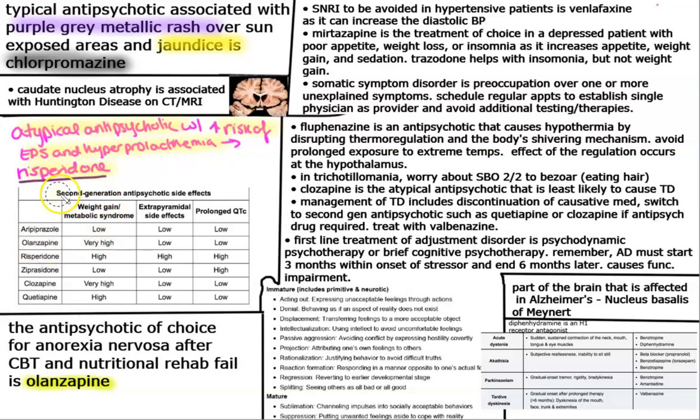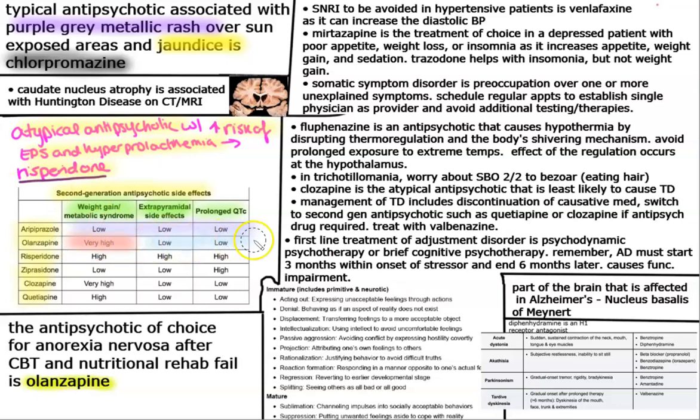So let's go through this chart of the second generation antipsychotics. We have aripiprazole, olanzapine, risperidone, ziprasidone, clozapine, and quetiapine. And then we want to look at three separate side effects that can happen: weight gain or metabolic syndrome, extrapyramidal side effects, and prolonged QTc. When we look at aripiprazole, all three are low. So it's a nice medication. When we look at olanzapine, weight gain is very high. That's important to note. Other than that, the rest of them are low.